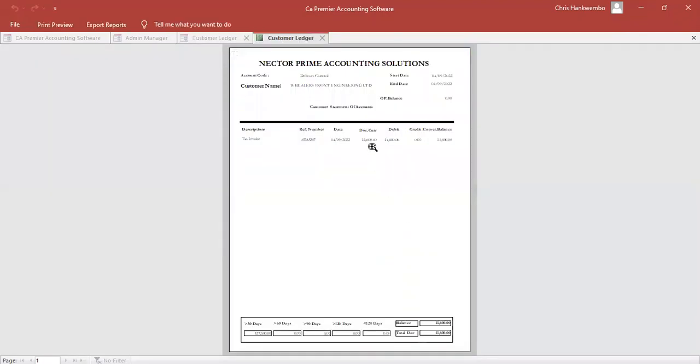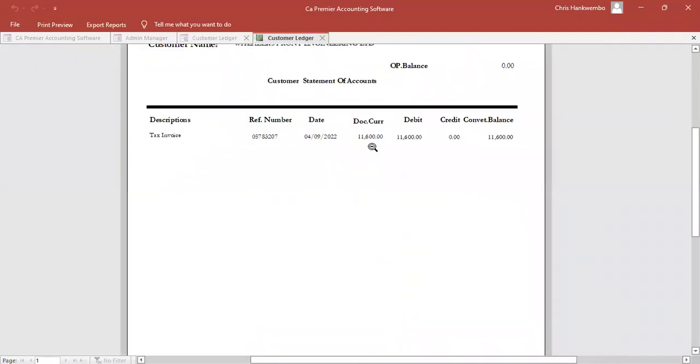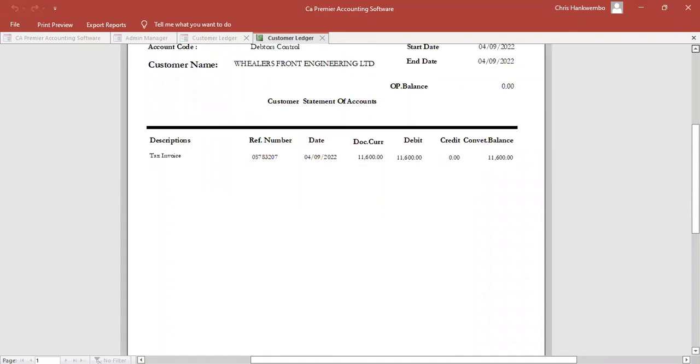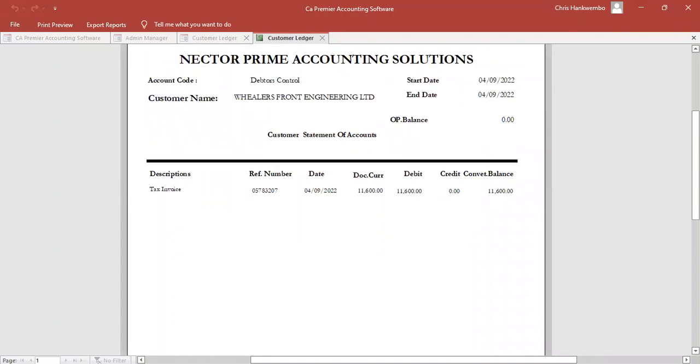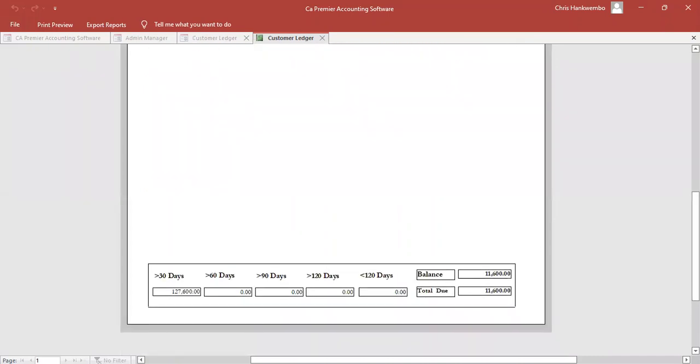Okay, there we are. Have you seen? This is what this customer called the Wheelers Front Engineering, who pays 11,600. You see, it has built to them. Okay, yeah, there we are. So we don't have any problem whatsoever.